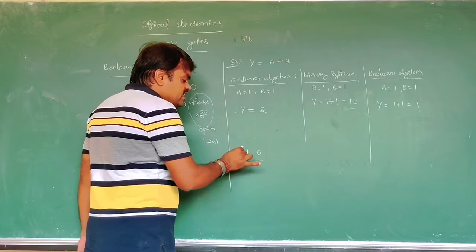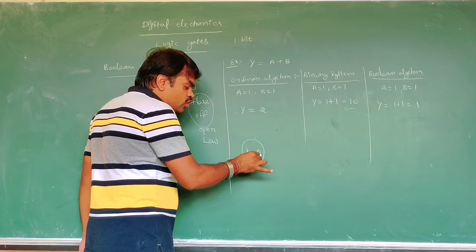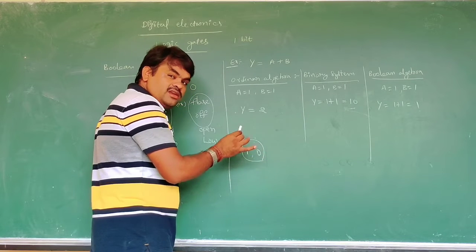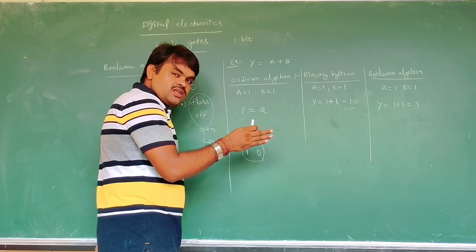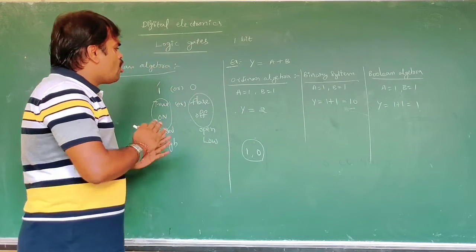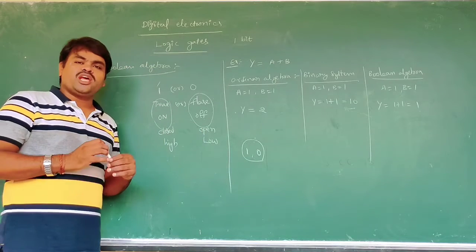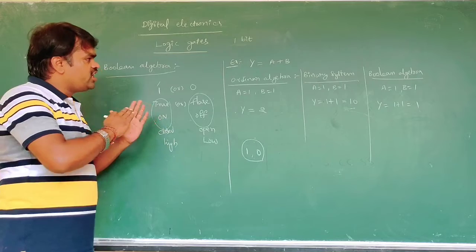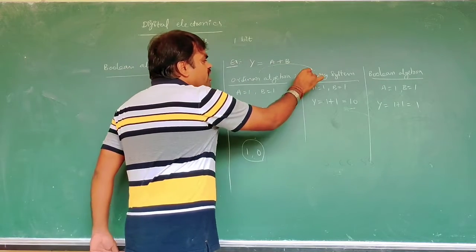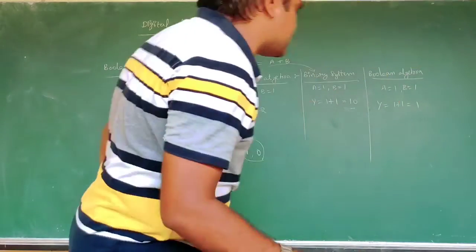That's why in Boolean algebra, we don't consider 1 and 0 as numbers. It is the logic of words or logic of states. Now, how to convert ordinary algebra into Boolean algebra, that is, the ordinary system to the binary system.